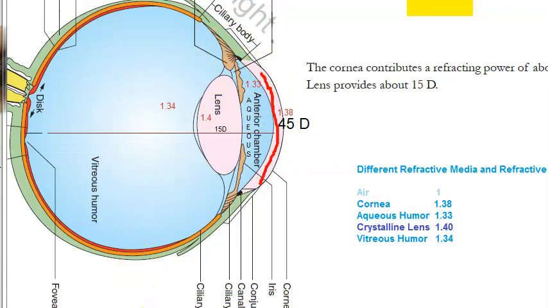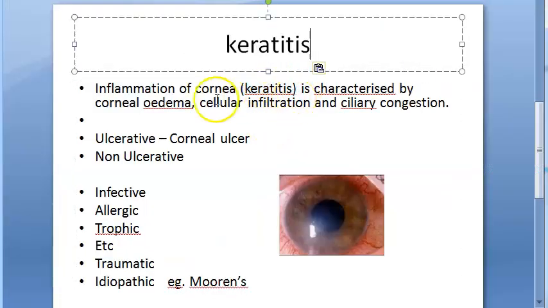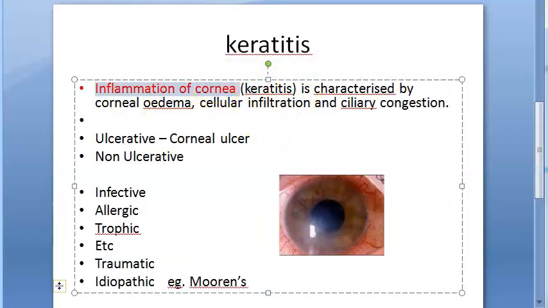This inflammation, if it is associated with ulcer, then it will become ulcerative keratitis. So what is keratitis? It is inflammation of the cornea. It is characterized by what and all? Corneal edema will be there. Infiltration, cellular infiltration, ciliary congestion. So standard things for any inflammation, right? Cellular infiltration, congestion. Here they are saying edema, corneal edema.